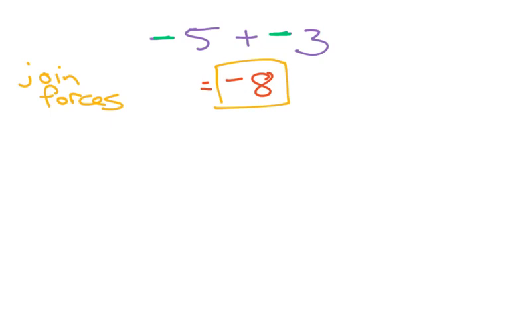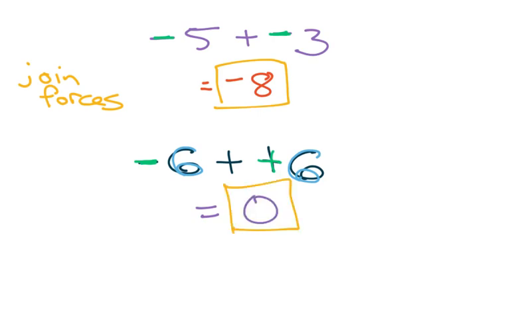And last little primer example: -6 plus +6. Is that a battle? Yes, I've got a negative and a positive. Who's going to win? Well, nobody. That's a sad battlefield. The 6 goes up against the 6, they take each other out, and we're left with nobody, which is what we call 0. And you're like, we did all this. I know. Let's explore a couple other things.